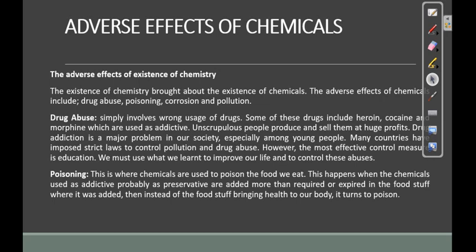As people are buying those fish poisoned with chemicals, it is also affecting human health. So poisoning is another adverse effect of chemistry. This is where chemicals are used to poison the food we eat. This happens when the chemicals used as additives, probably as preservatives, are added more than required, or are expired in the food substances where they were added. Then instead of the foodstuff bringing health to our body, it turns to poison.